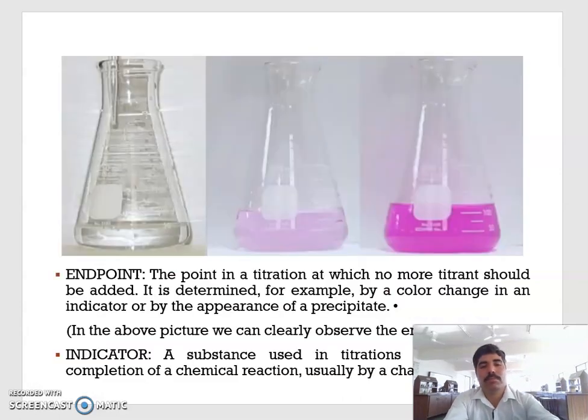Next is end point or equivalence point. The point where the reaction gets completed and is observed due to the color change of the solution. Indicator. Indicator is a chemical compound which changes its own color due to the ions exchange or the pH change and represents the endpoint or the completion of the reaction between titrate and titrant.